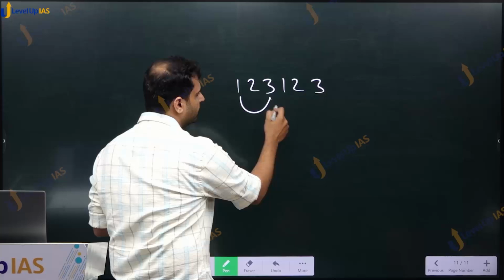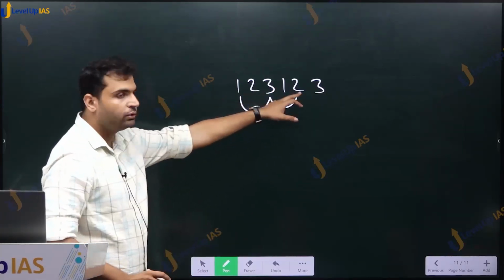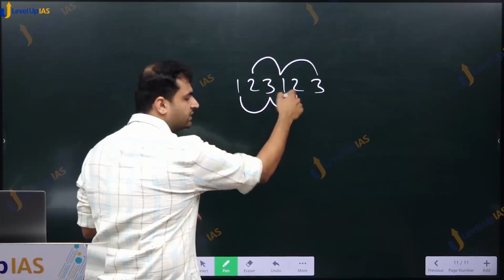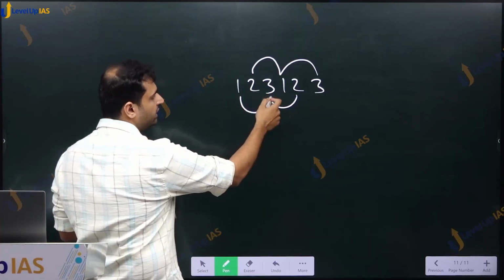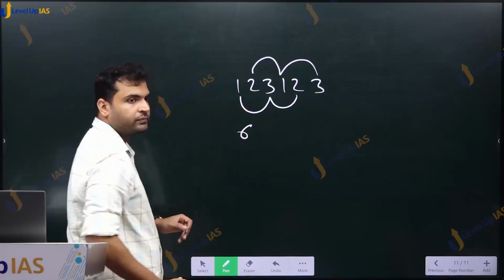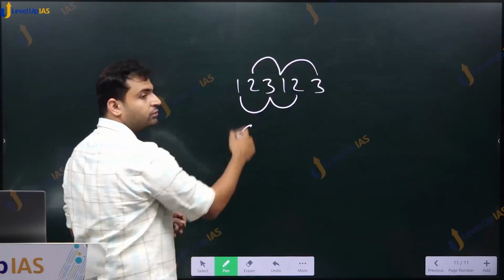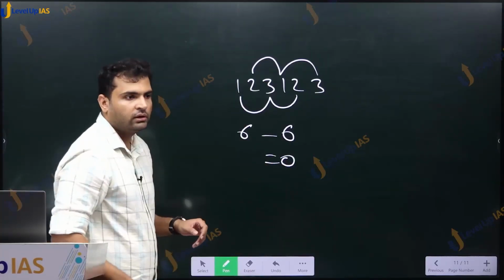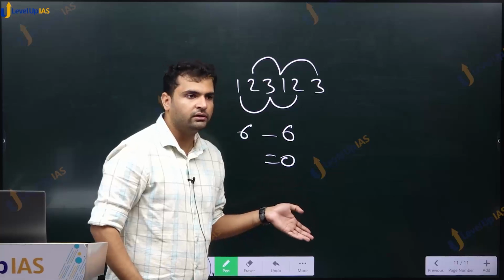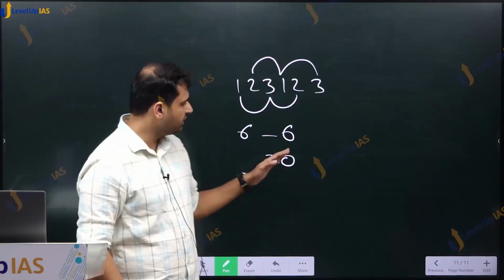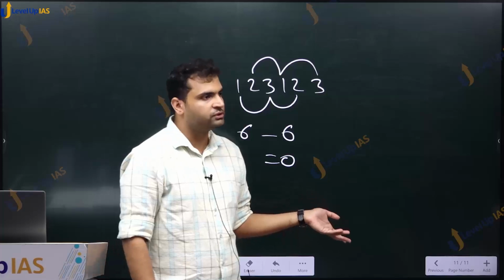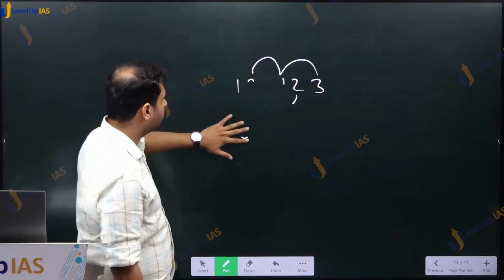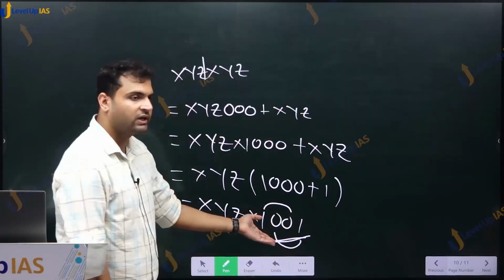What we do is we take these alternate numbers 1 3 2 and these alternate numbers 1 3 2, and we add them. 3 plus 2 plus 1, we get 6. And the other alternate numbers, 3 plus 1 plus 2, 6. And we take their difference. It is 0. If this difference is divisible by 11, then the entire number is divisible by 11. Is 0 divisible by 11? Yes. 0 is divisible by all the numbers. That is why this number is divisible by 11, and that is how we can say that this 1001 is also divisible by 11.